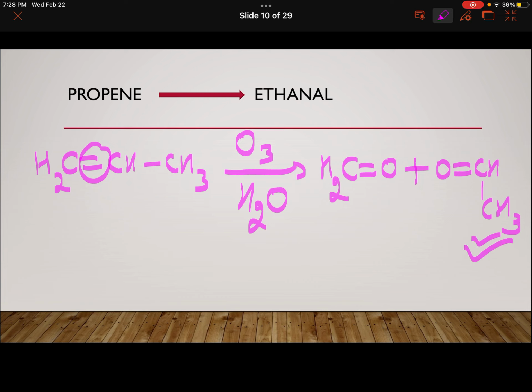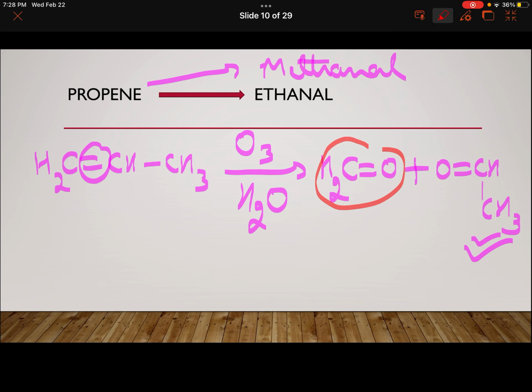We have got it. The same conversion can be given as propene to methanal. And you will notice in the same reaction you have methanal. Same reaction, then you specify this product. So in conversions, you do not need to give all the byproducts. Just give the product which has been asked in the question. Even if it is a minor product, just mention that.